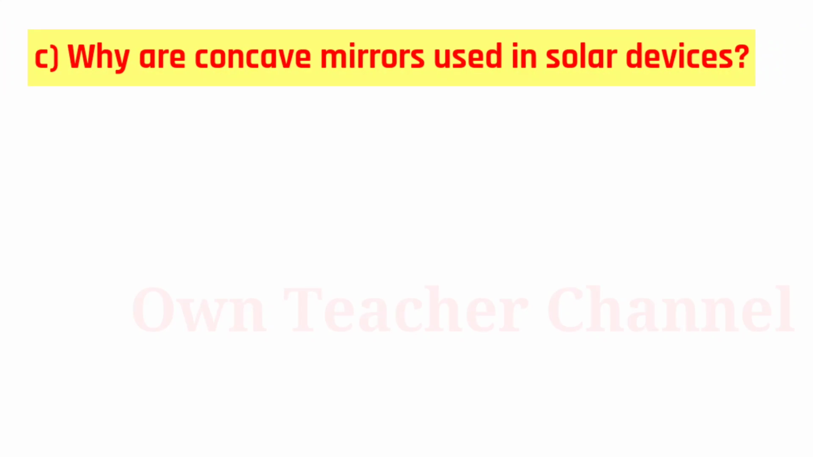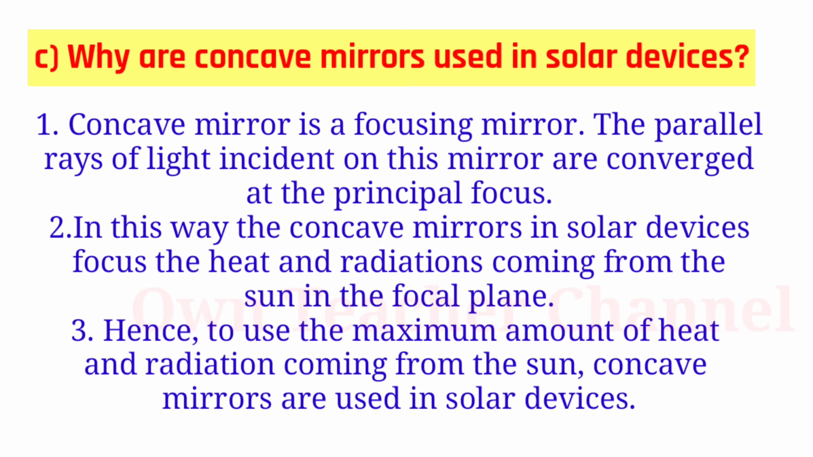C. Why are concave mirrors used in solar devices? 1. A concave mirror is a focusing mirror. The parallel rays of light incident on this mirror are converged at the principal focus. 2. In this way, the concave mirrors in solar devices focus the heat and radiations coming from the sun in the focal plane. 3. Hence, to use the maximum amount of heat and radiations coming from the sun, concave mirrors are used in solar devices.